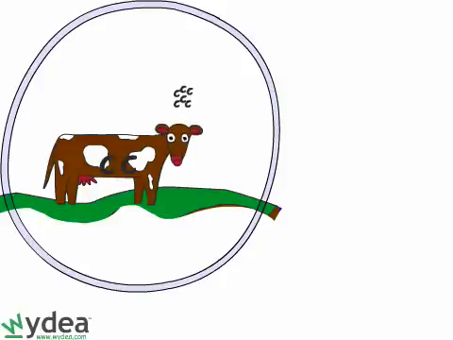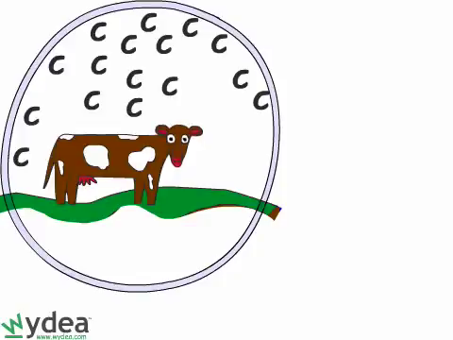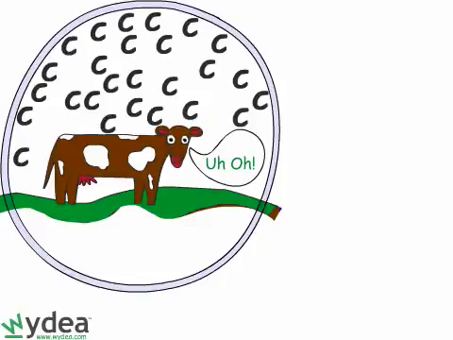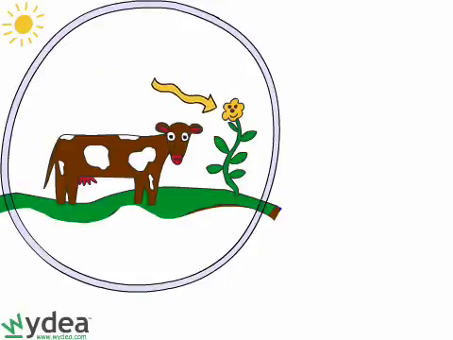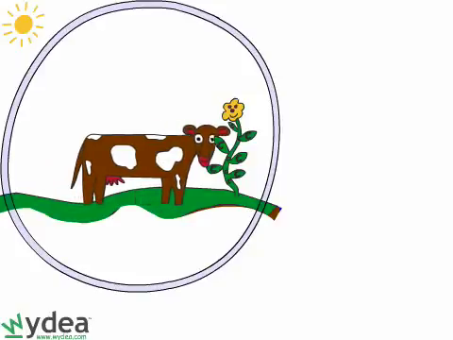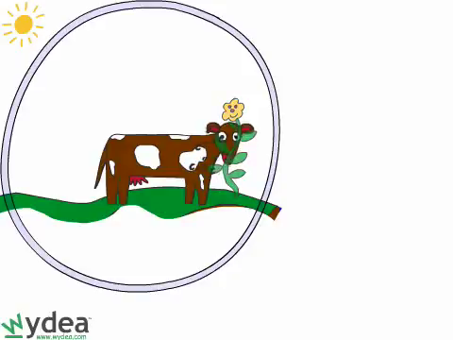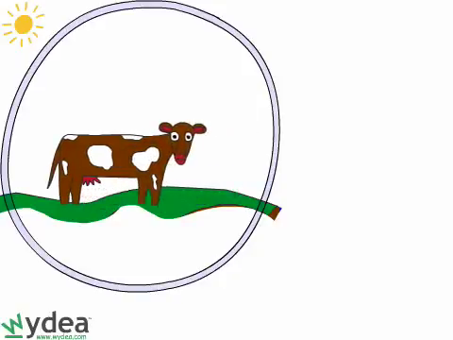If nobody were around to absorb the carbon dioxide from the atmosphere, Kate would find herself in an environment with too much carbon dioxide. Well, that's where Pat the plant comes in. As Pat basks in the sun, his leaves absorb carbon dioxide from the air. Pat converts the carbon into plant material in order to grow, effectively storing the carbon in his leaves and stem. So you can see all living organisms, including plants and animals, store carbon in their bodies. When Kate cruises over and eats the plant, she absorbs the carbon from the plant and the process continues.